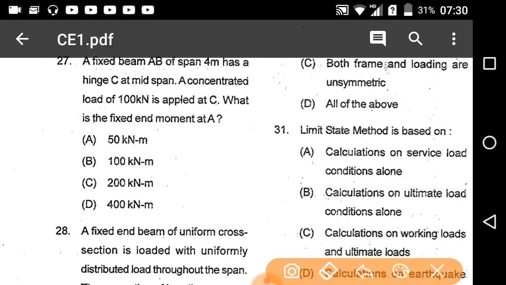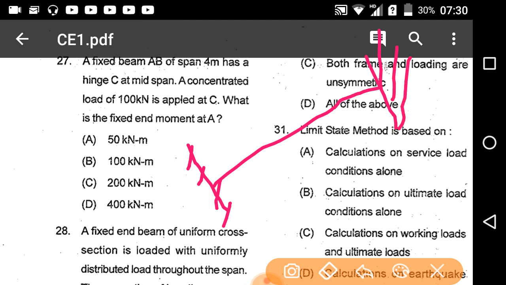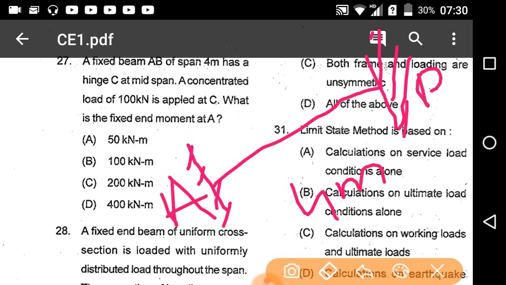It is given that a fixed beam of span 4 meter, this is A, this is B, has a hinge at C, the midpoint. A concentrated load of 100 kilonewton is applied at C. What is the fixed end moment?